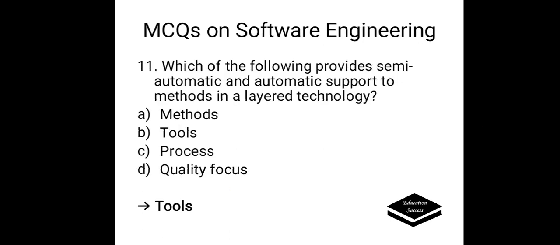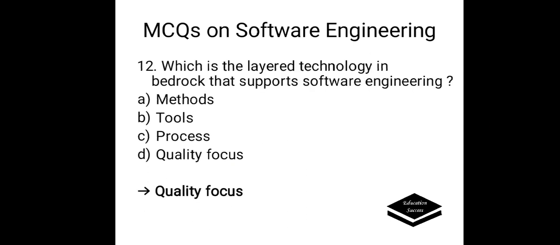Which of the following provides semi-automatic and automatic support to methods in a layered technology? Options are A. Methods, B. Tools, C. Process, D. Quality focus. Correct answer is tools. It provides semi-automatic and automatic support to methods in a layered technology.